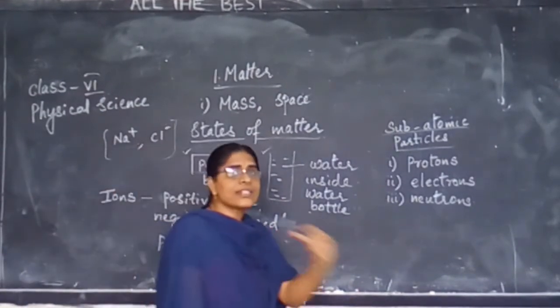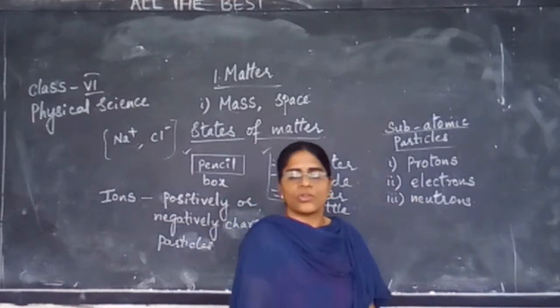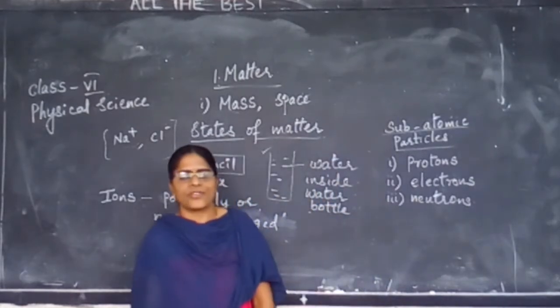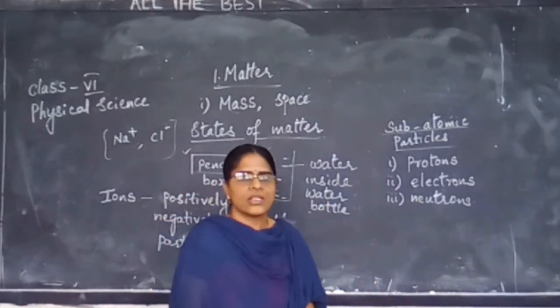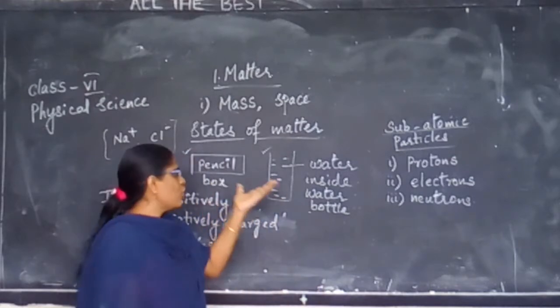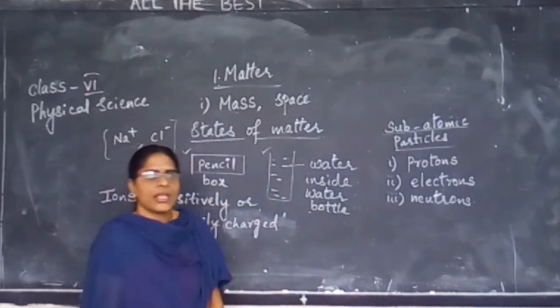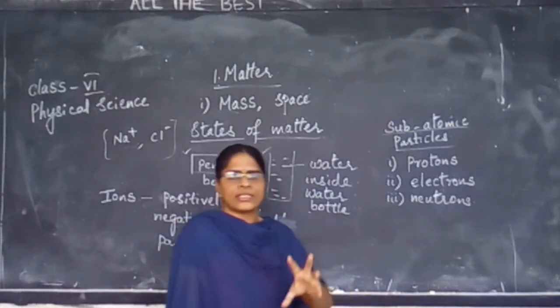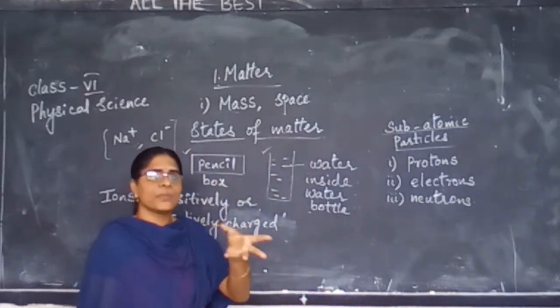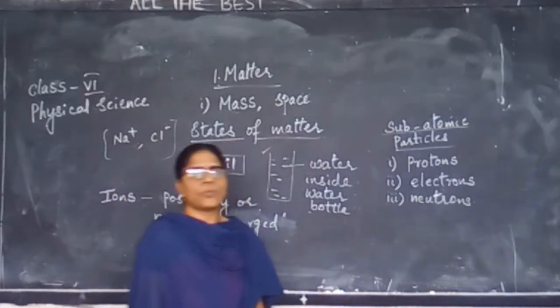Here, states of matter. Why have the scientists given states of matter? Here, when you look at a pencil box, inside matter we have physical properties and chemical properties.